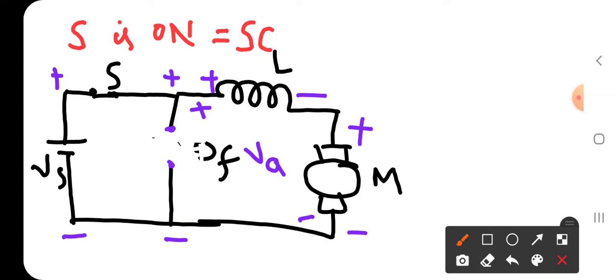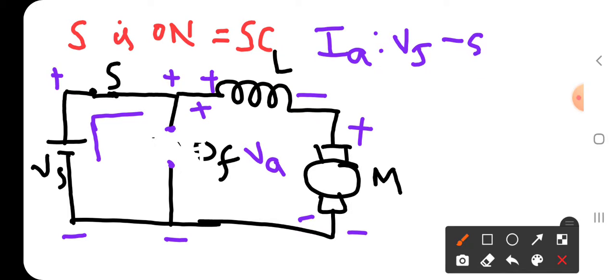When S is on, the diode DF is open circuit. Why it is open circuit? I have given the clarification. So then how will the current flow in the circuit? I0 or IA flows as follows: it will start from Vs, then go to the switch, next to L, because the open circuit is there, therefore it cannot flow through the freewheeling diode.